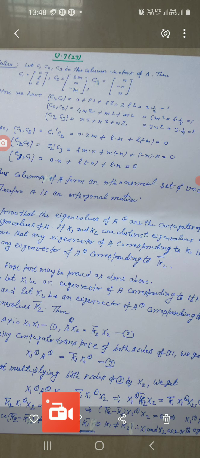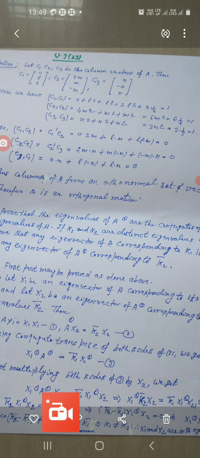Now post multiplying both sides of equation number 3 by x2, we get x1 conjugate transpose into A conjugate transpose into x2 equal to k1 bar x1 conjugate transpose into x2. And this implies that x1 conjugate transpose k2 bar into x2 equal to k1 bar x1 conjugate transpose into x2, using equation number 2.